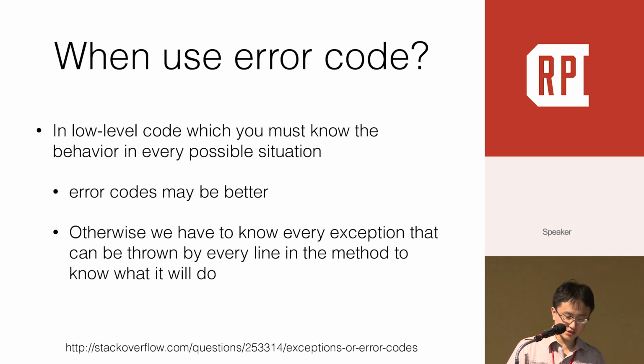So any suggestion on when to use error code instead of exception? One answer I found at Stack Overflow, which I think is relevant, recommends using error code for lower level code whose behavior you must know in every possible situation. Otherwise, we have to know every exception that could be raised by every line in the method to know what it will do.